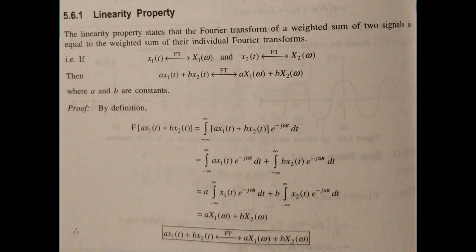The linearity property states that the Fourier transform of a weighted sum of two signals is equal to the weighted sum of their individual Fourier transforms.